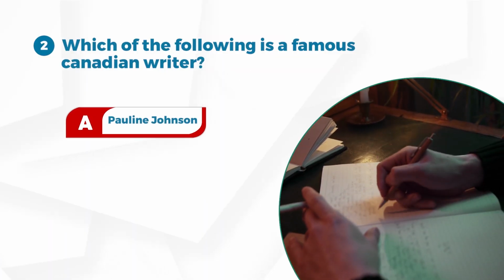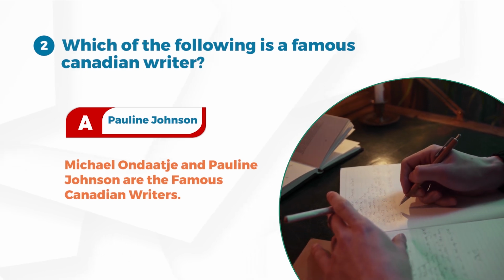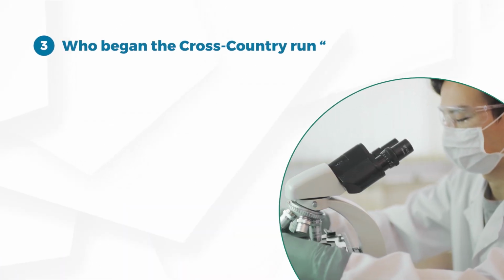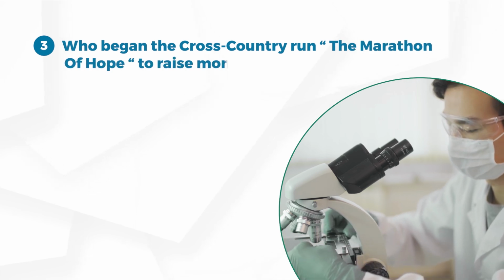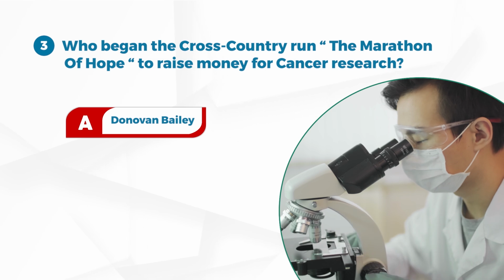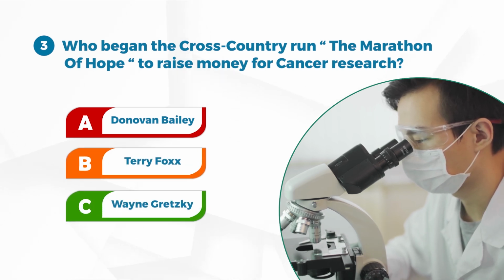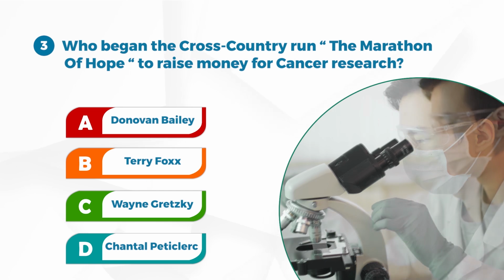Answer A. Pauline Johnson. Michael Ondaatje and Pauline Johnson are famous Canadian writers. Number 3. Who began the cross-country run The Marathon of Hope to raise money for cancer research? A. Donovan Bailey. B. Terry Fox. C. Wayne Gretzky. D. Chantal Petitclerc.